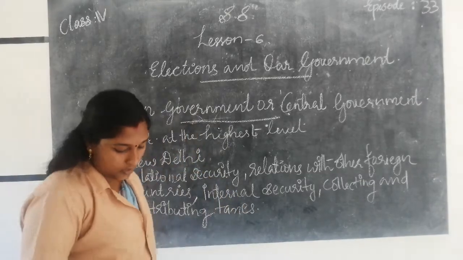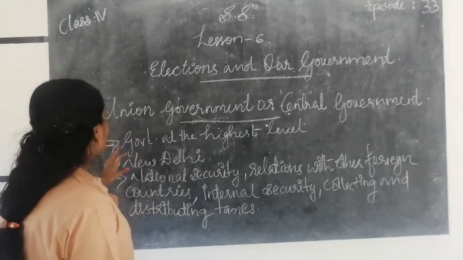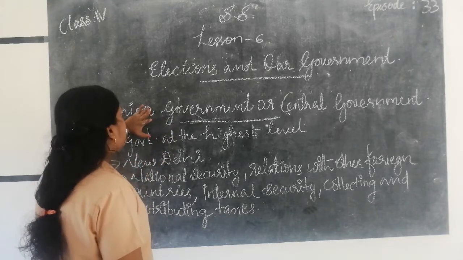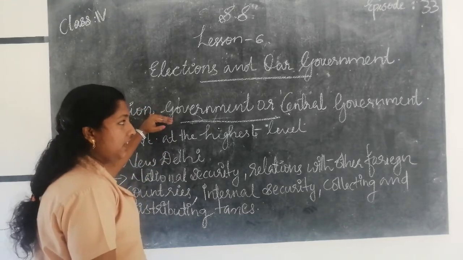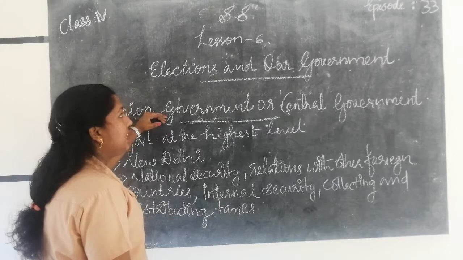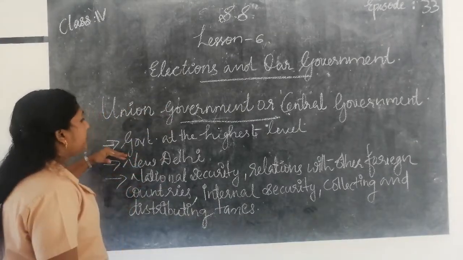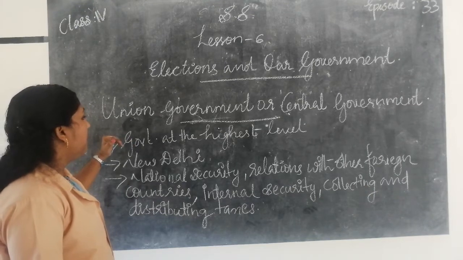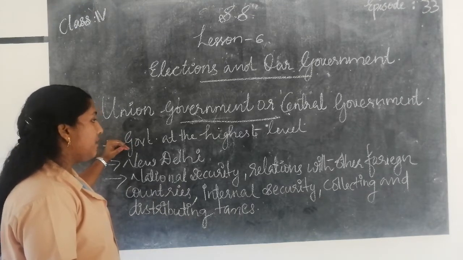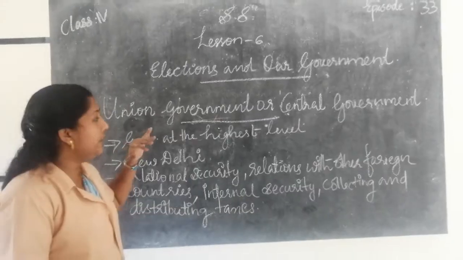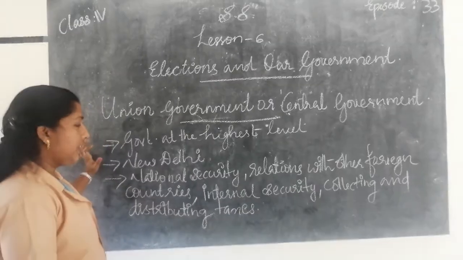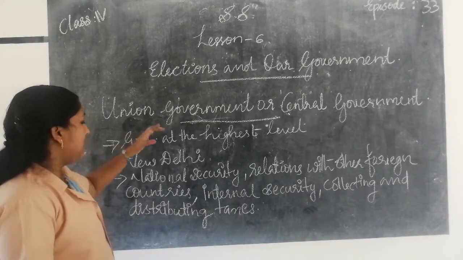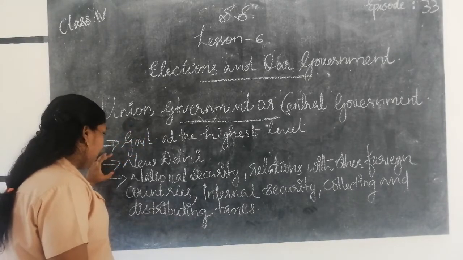Okay, children. The first level of government is the union government or central government, at the highest level. It is situated in New Delhi.